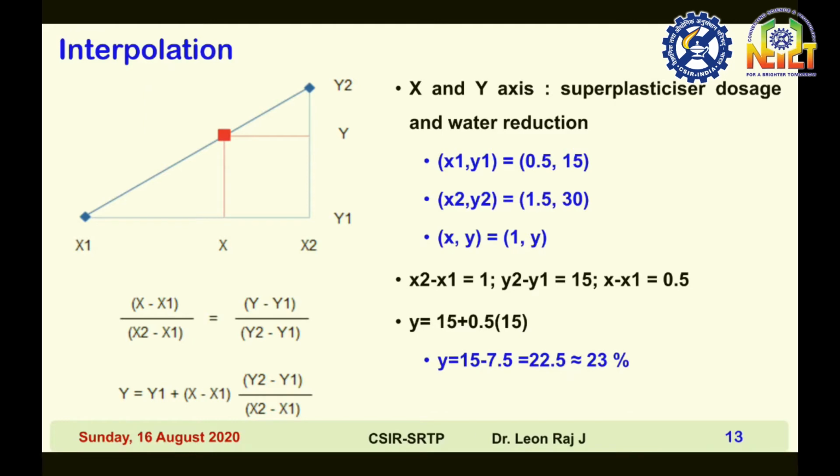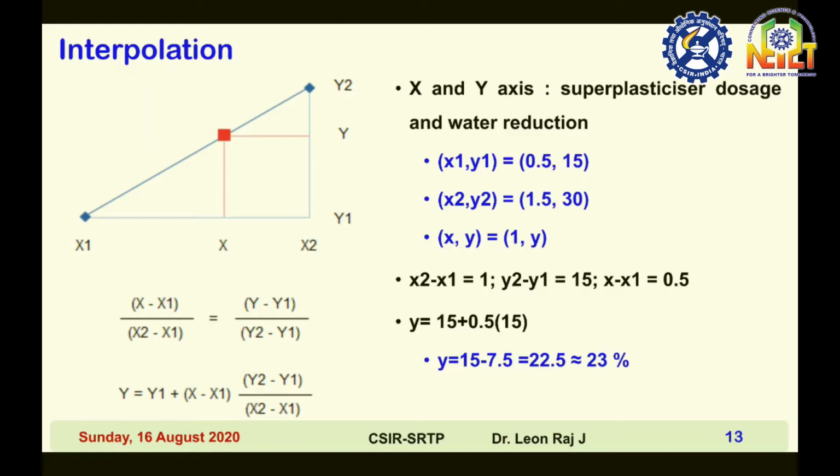Then interpolation. Here the interpolation boundary points are x1, y1 and x2, y2. The interpolation point is x, y. You know x and you have to find out the y value. And the formula is y equal to y1 plus x minus x1 into y2 minus y1 divided by x2 minus x1. This is simple basic mathematics.